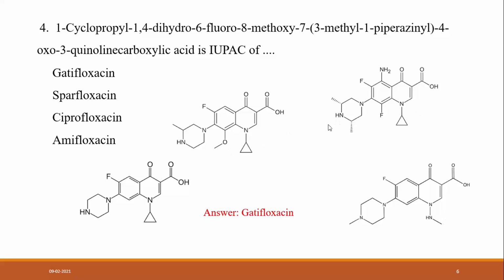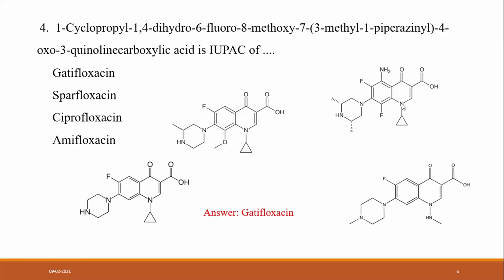So we consider these three quinolone antibacterials. Next is 1,4-dihydro: the first and fourth positions are also saturated here.